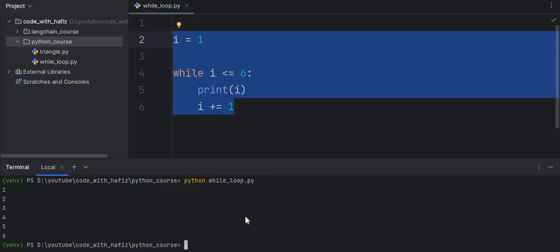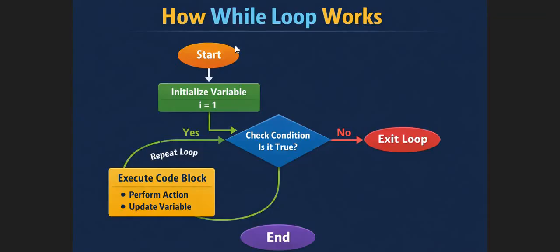So let me explain with a new example. Before going to the next example, I want you to understand how the while loop works. In a while loop, we initialize a variable, we have a starting point, I equal to 1, and then we have a condition. The condition checks whether it is true or not.